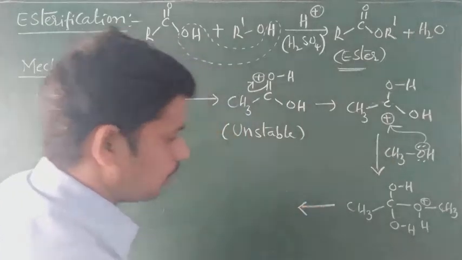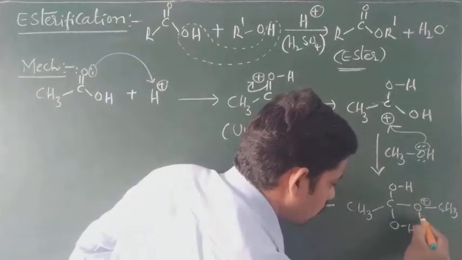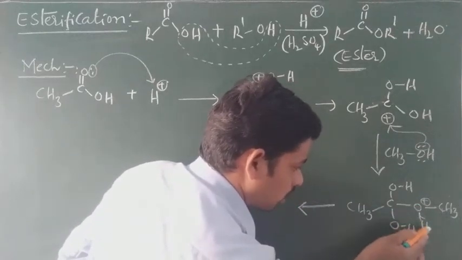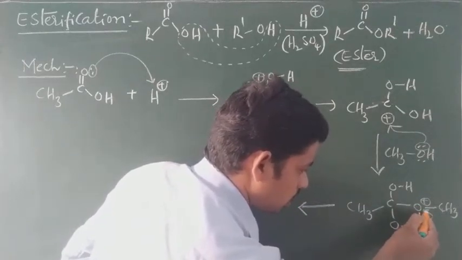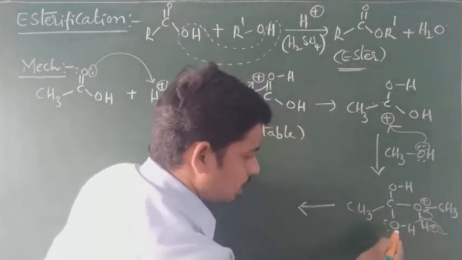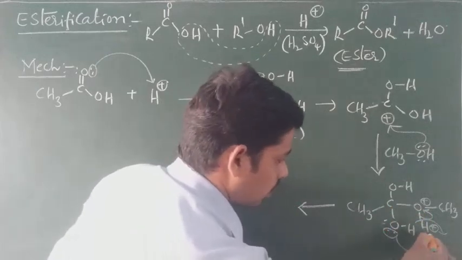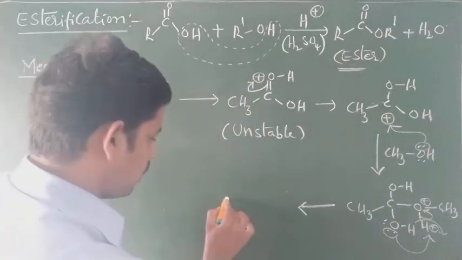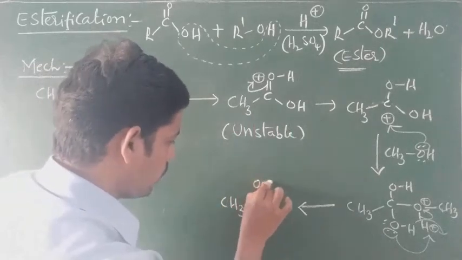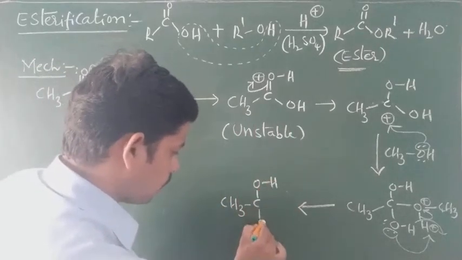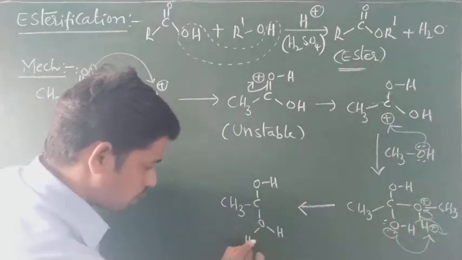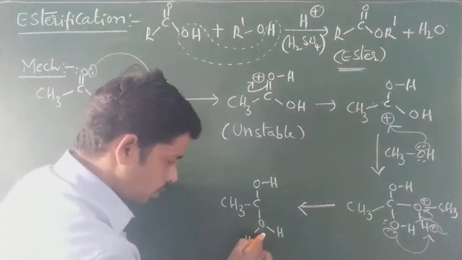Now in this compound, whatever the bond is between oxygen and hydrogen, that is shifted to oxygen, then hydrogen is removed as H plus. So immediately this oxygen donates electrons to this H plus ion, then we will get CH3 C OH OH, and now electrons donated to hydrogen, so a bond is formed between oxygen and hydrogen.